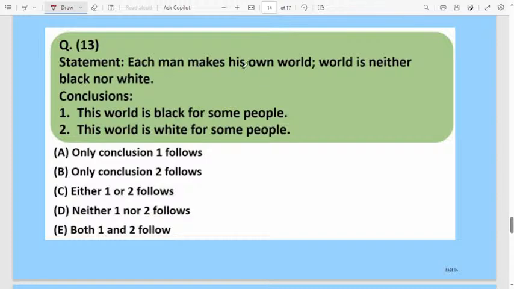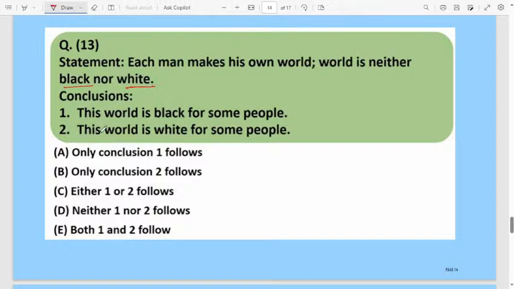Each man makes his own world. Each man means every one person can make his own world. The world is neither black nor white. What is meant by neither? Neither means maybe. Neither black nor white. We can't consider even black also, we can't consider even white also.